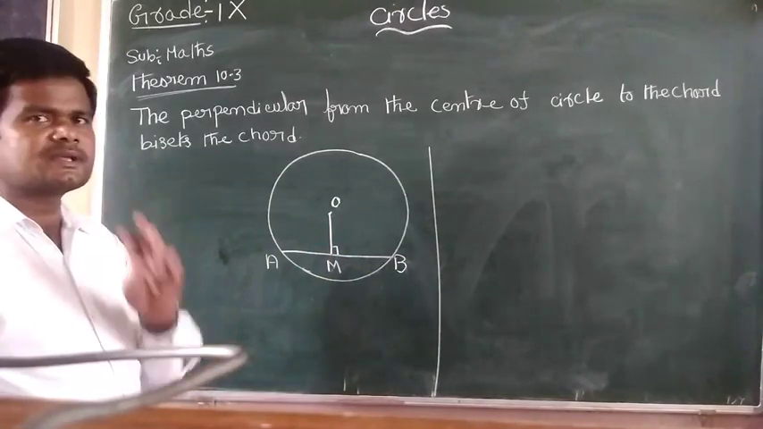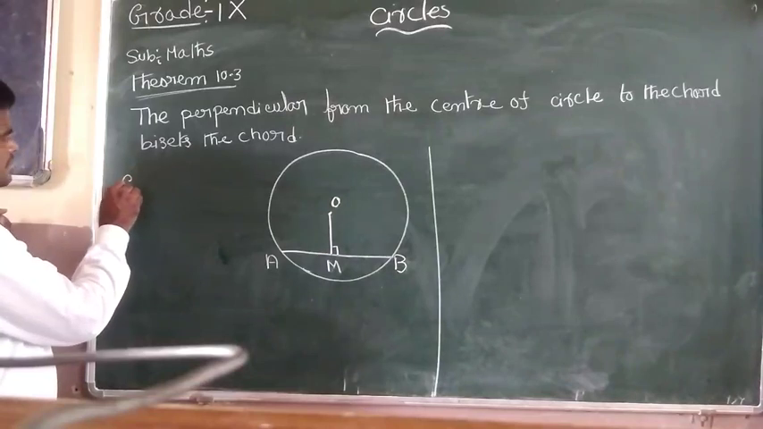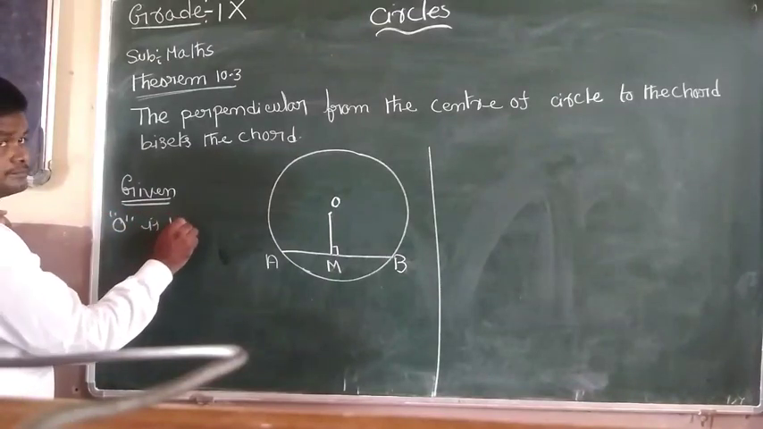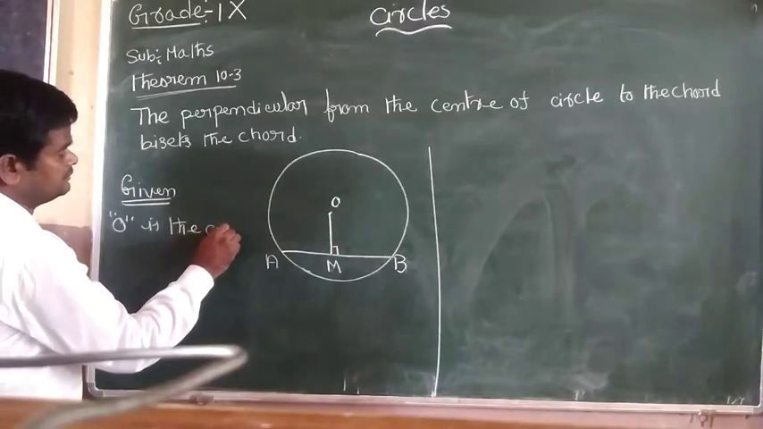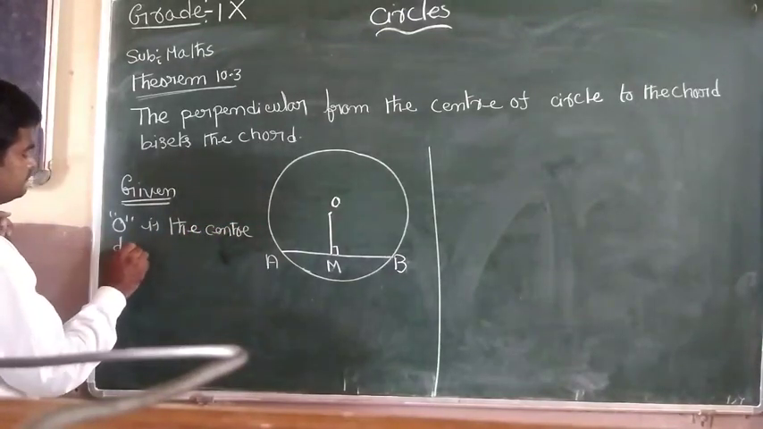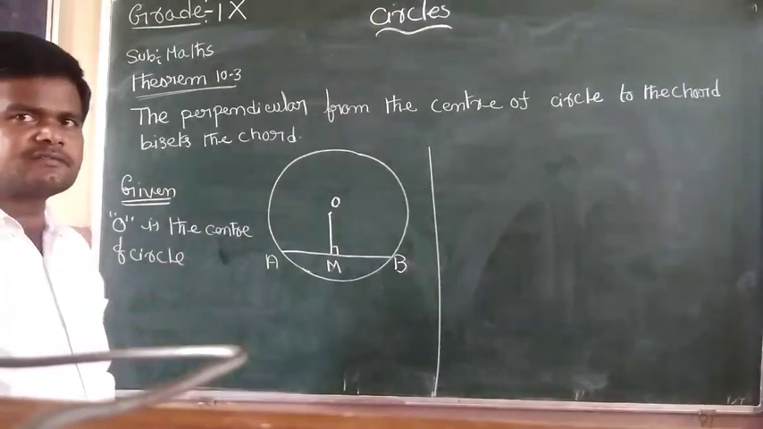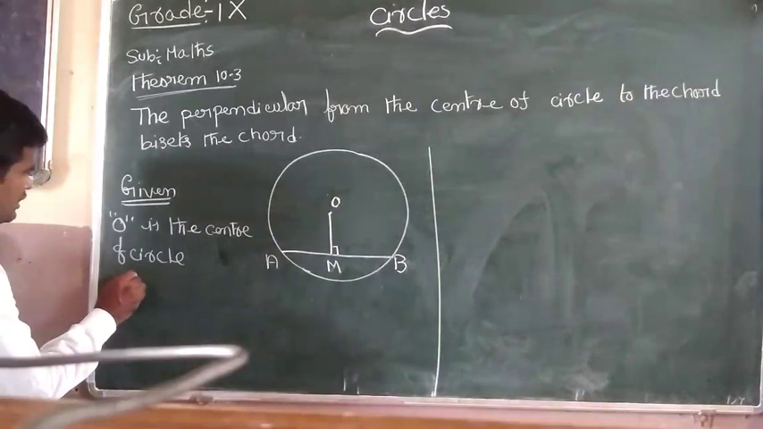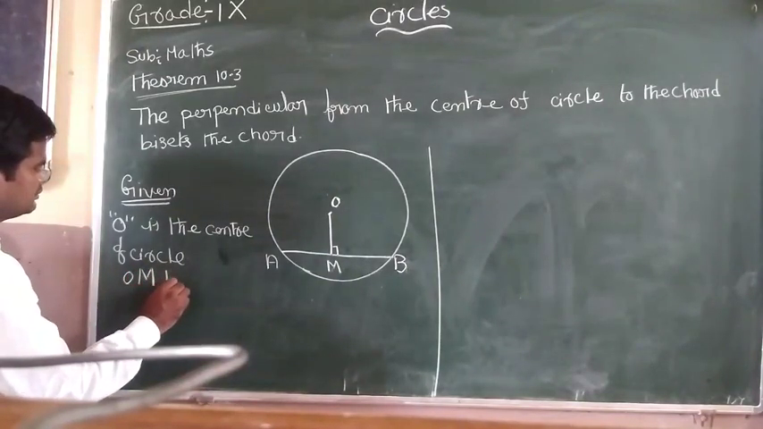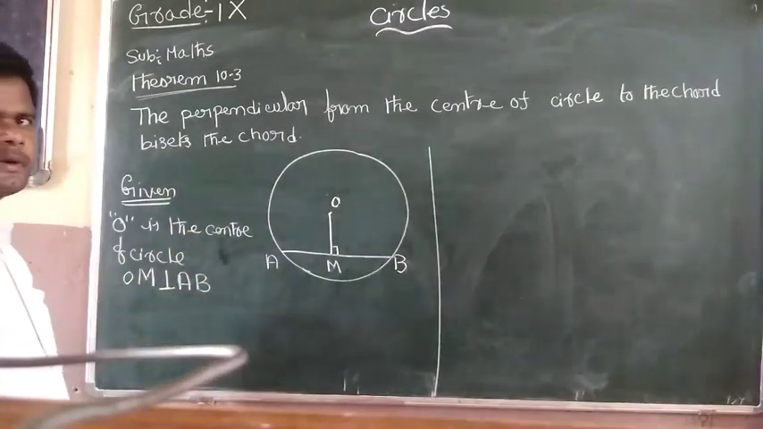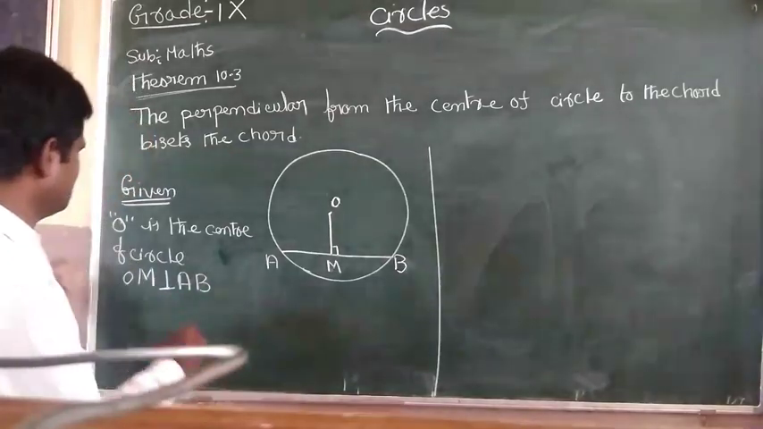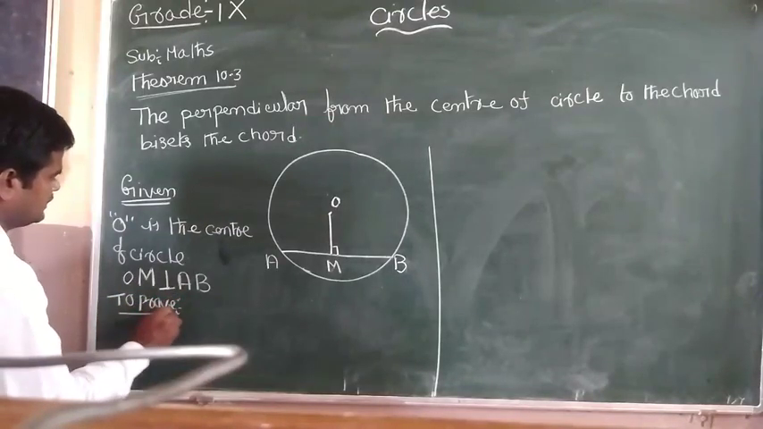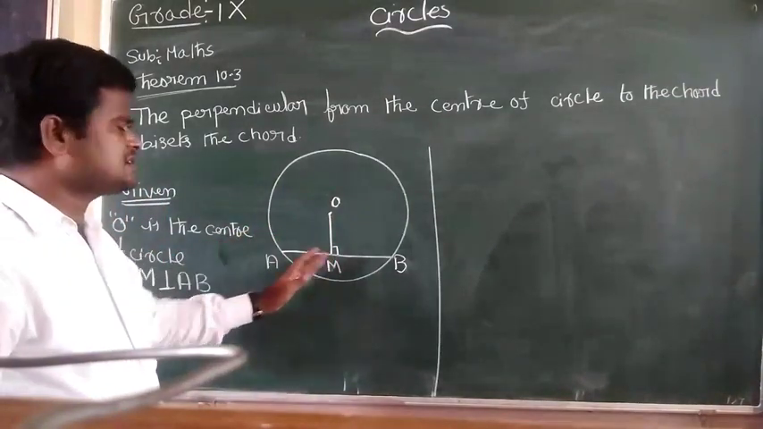First of all, what is given? Given: O is the center of the circle, and OM is perpendicular to AB. This is given. To prove: OM bisects AB.